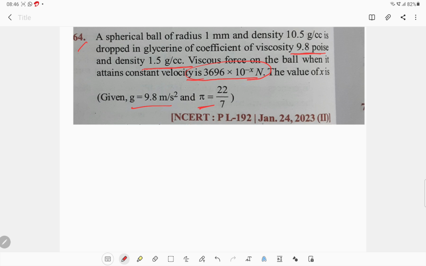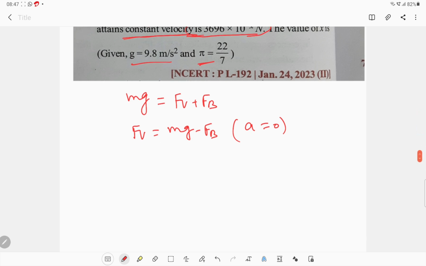So we know that mg is equal to viscous force plus buoyancy force. So viscous force is equal to mg minus buoyancy force, as given in the question that acceleration is equal to 0. The ball attains constant velocity means acceleration 0, मतलब एक टर्मिनल वेलोसिटी की बात कर रहा है यहाँ पे.